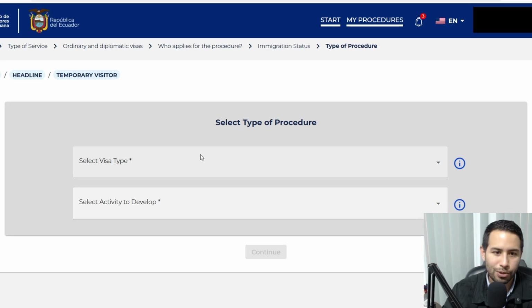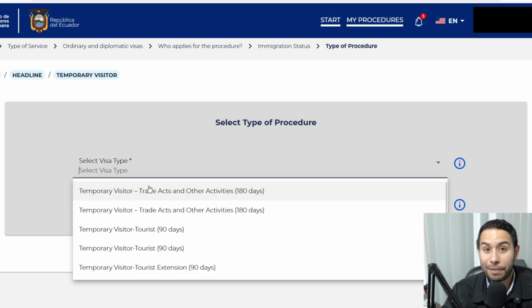Temporary visitor, choose, select type of procedure, and you have different types of temporary visitors. Trade acts and other activities for 180 days. This is for people who are coming as tourists, but not like regular tourists. They are actually here to learn about businesses, meet with other people, and they can choose this option of trade acts and other activities. But you will need the certificate, a letter of invitation from the company here. That's a very uncommon type of tourist visa.